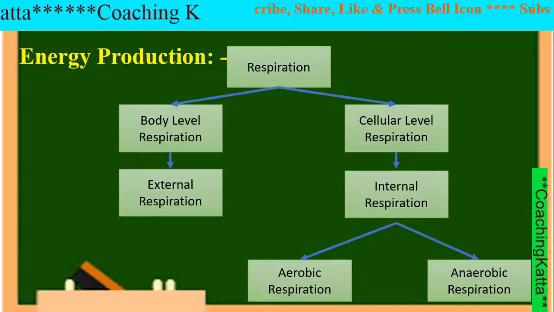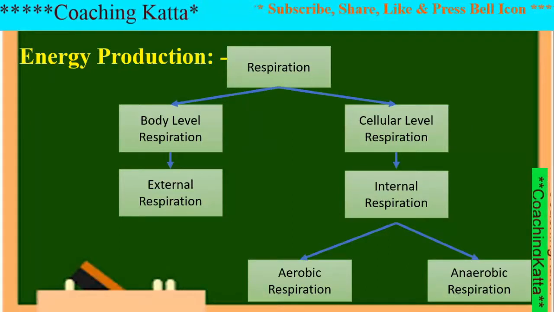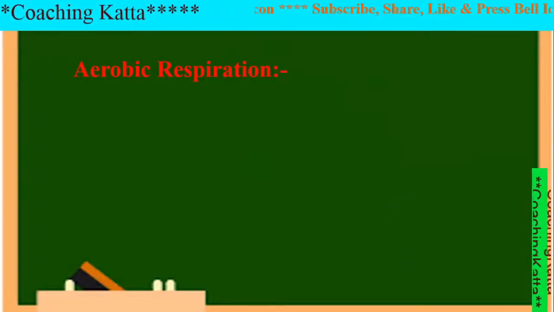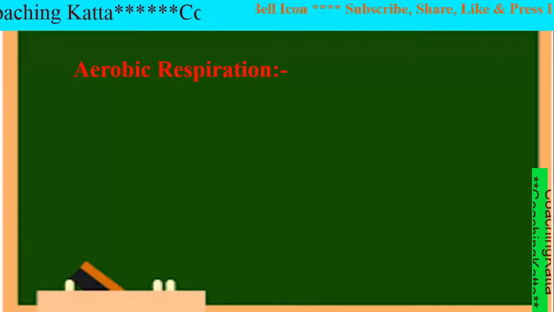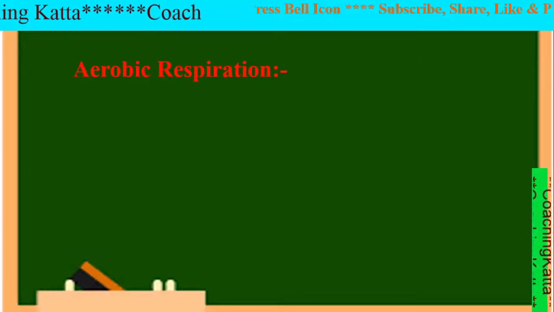In aerobic respiration, more energy is produced, and in anaerobic respiration, less energy is produced. Daily need of energy is fulfilled with the help of carbohydrates that we consume. The energy is obtained in the form of ATP, that is adenosine triphosphate molecules.